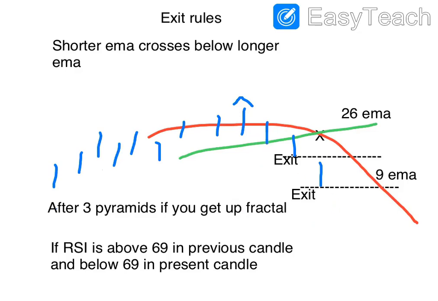Okay, because generally after a fall from 69 the price tends to correct and come back to 60, or even RSI tends to come back to 60 or even lower than that. So these are the 3 exit rules. So I have explained the entry rules, the pyramiding rules, and the exit rules.